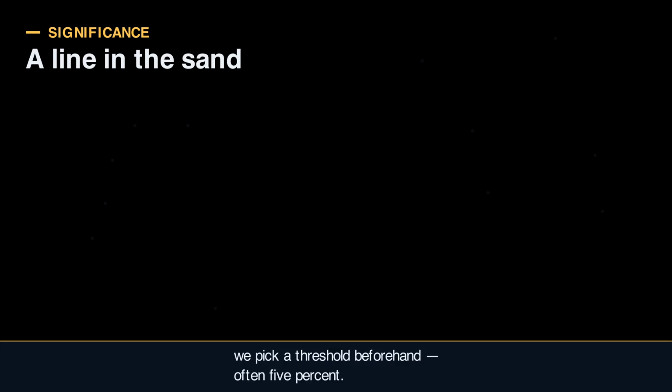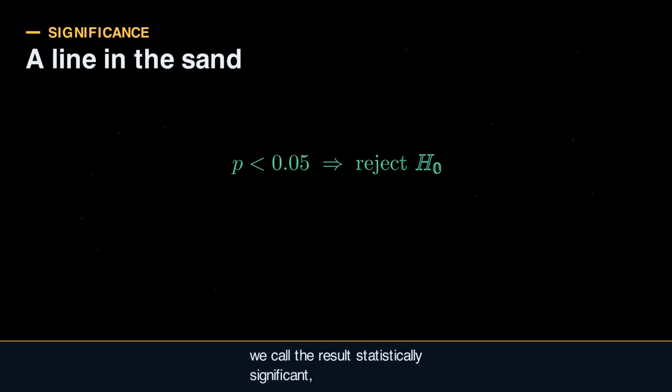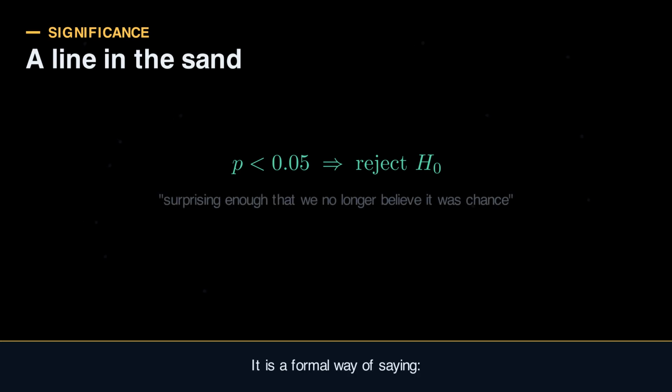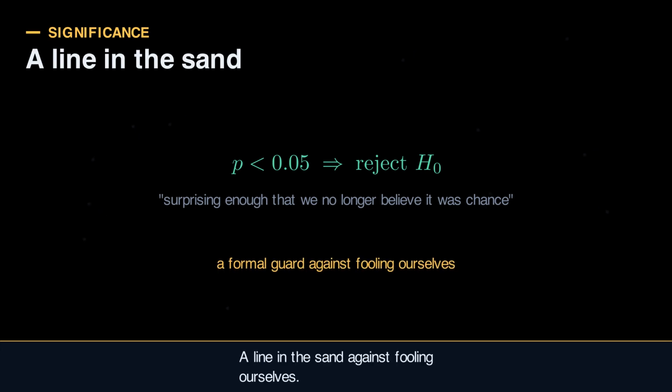By convention, we pick a threshold beforehand, often 5%. If the p-value falls below it, we call the result statistically significant and reject the null hypothesis. It is a formal way of saying, this is surprising enough under mere chance that we no longer believe it was mere chance, a line in the sand against fooling ourselves.